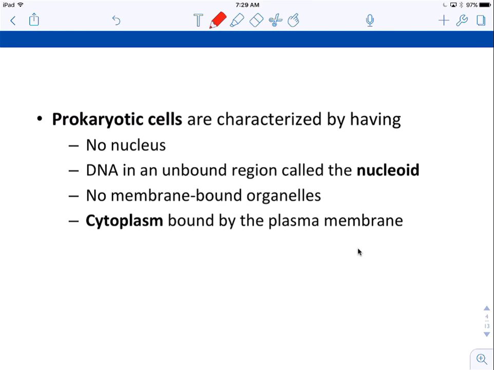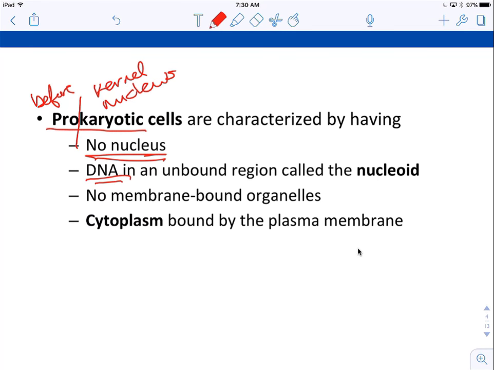Okay, now prokaryotic cells. Prokaryotic comes from Greek, pro meaning before, and karyo actually means kernel, but we sort of use that to mean nucleus. So before the nucleus. So no nucleus in a prokaryotic cell. That's kind of like the defining characteristic of a prokaryotic cell.